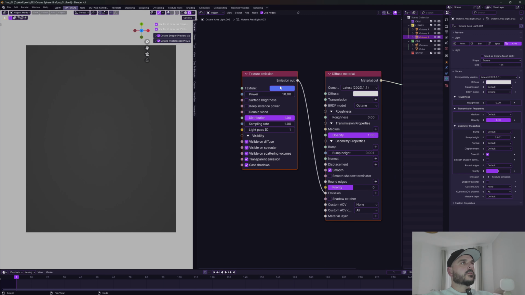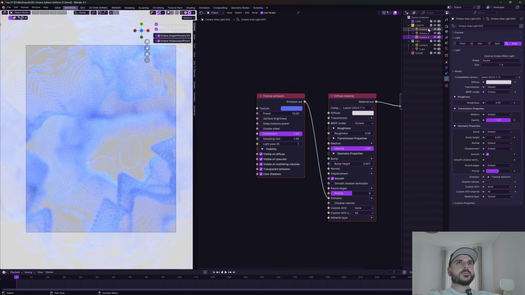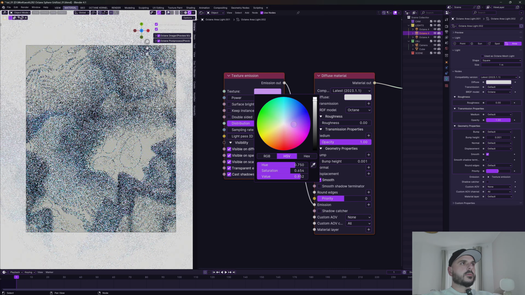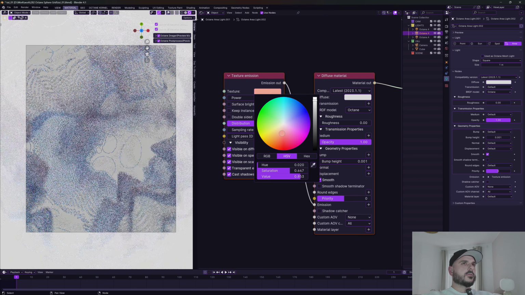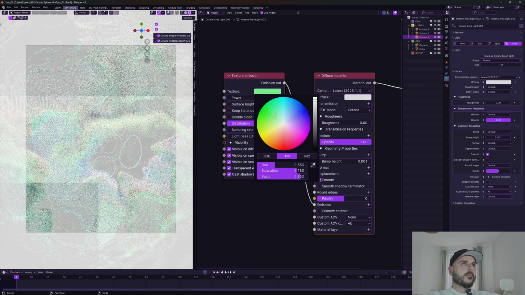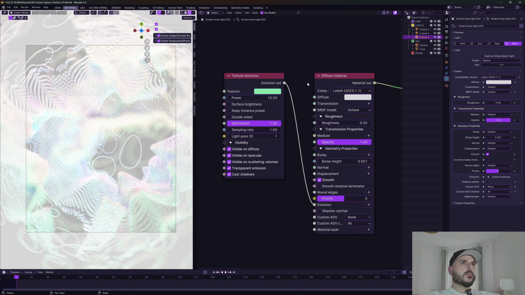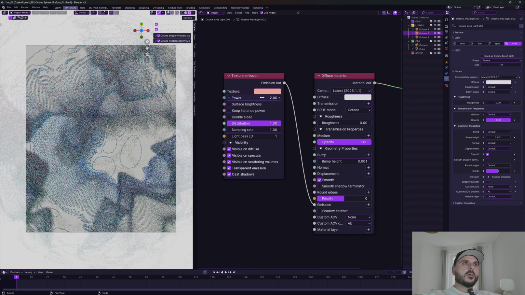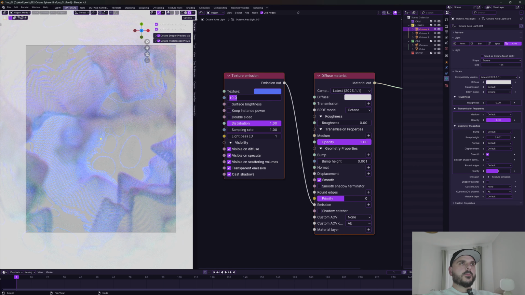So let's get back into the material view, select the new ones, change the color to something like this, and we can decrease the power of these lights. They're way too strong now.